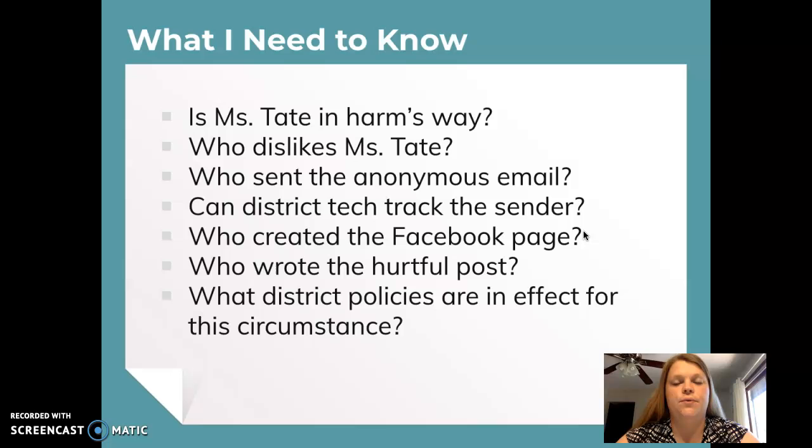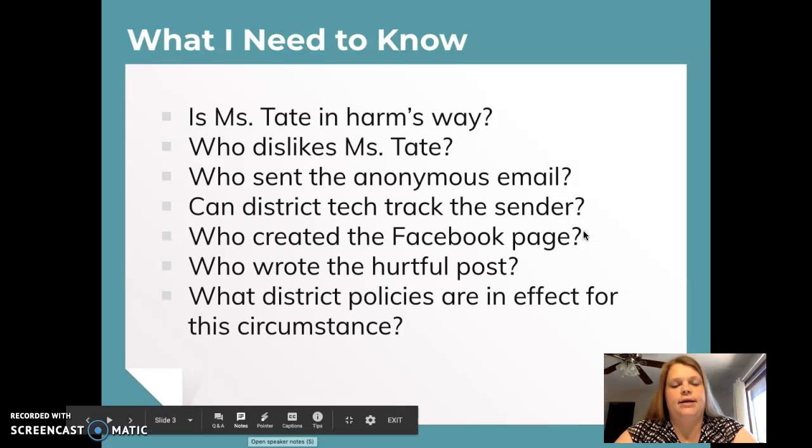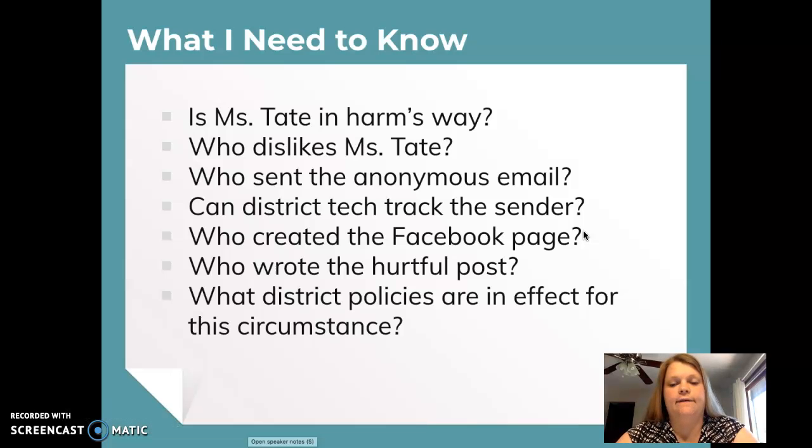I want to know who wrote the actual threat for the hurtful post threatening to kill Miss Tate. Lastly, I'll need to double check to see what district policies are in effect when a student threatens a staff member outside of school and on social media, and I'll need to know what type of consequences should be taken or have been taken in the past for such a situation.